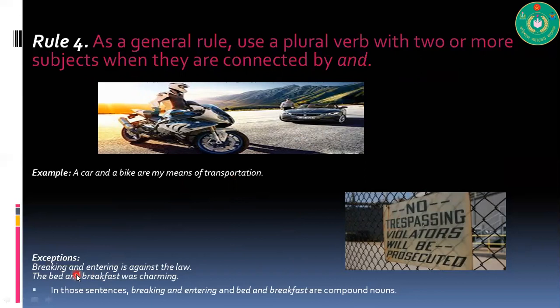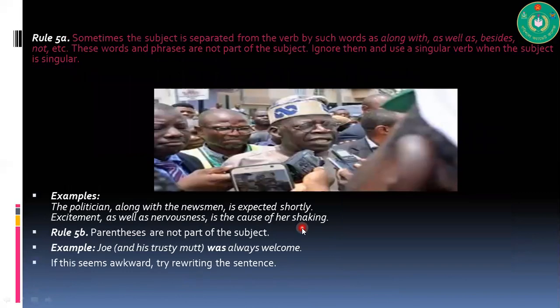But there are exceptions. Breaking and entering is against the law. The bed and breakfast was charming. You see, in those sentences, breaking and entering, bed and breakfast are compound nouns, so they're giving you a singular idea. That's why these are exceptions. Though in those situations, there is a school of scholars who have different opinions, but still now we follow these exceptions.